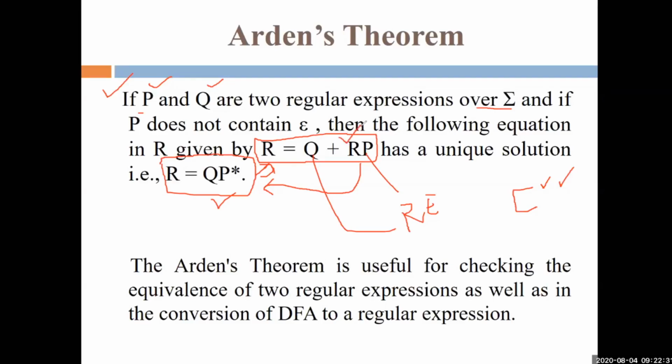In the case of uniqueness, we have to prove two things. First, whether a solution exists or not. And second, that this is the only solution; other than this, no solution is possible. So this is all about the statement. R is any similar equation. For example, let me take an example now to explain it to you.